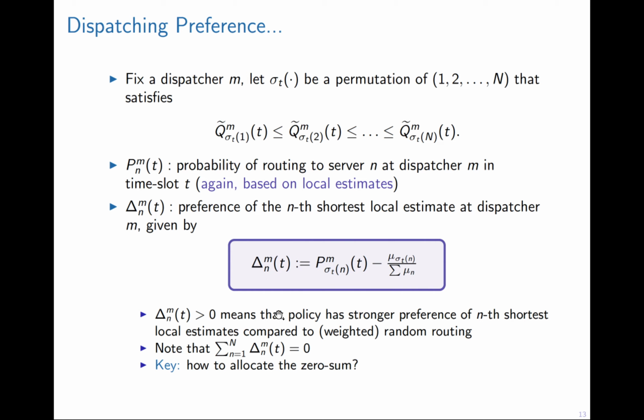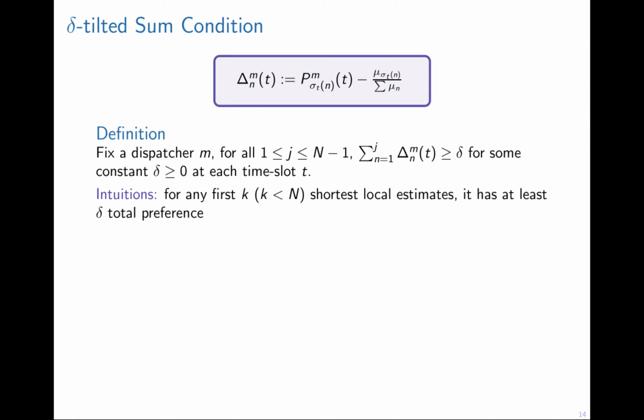So the question is, how can we allocate the zero sum? We want to allocate more positive values to the shorter local estimates. This naturally leads to the following condition called the delta tilted sum condition. For any j between 1 and n-1, the first j sum of the big delta is larger than or equal to a small delta. The intuition is very simple: for any first j shortest local estimates, the total preference is at least a delta.